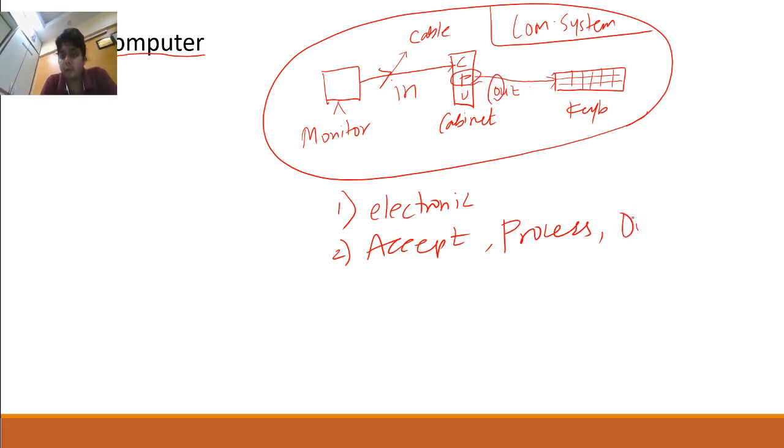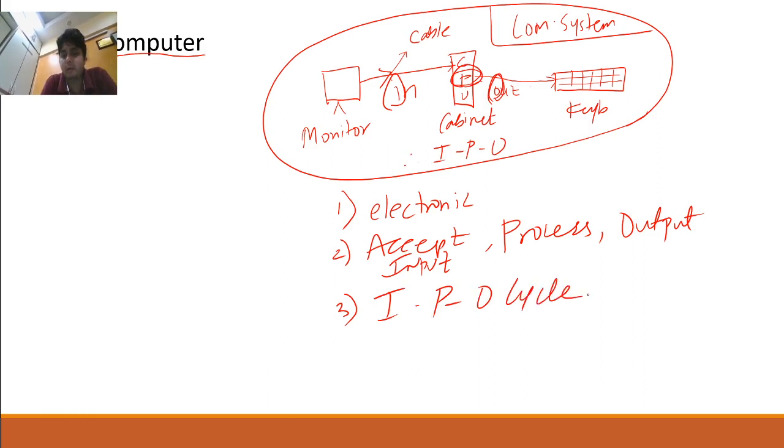Output. Accept means input. So if I am telling you it accepts data, that is input, I; process, P; and output, O. So if you see here, the computer follows the IPO cycle: input, process, output cycle.